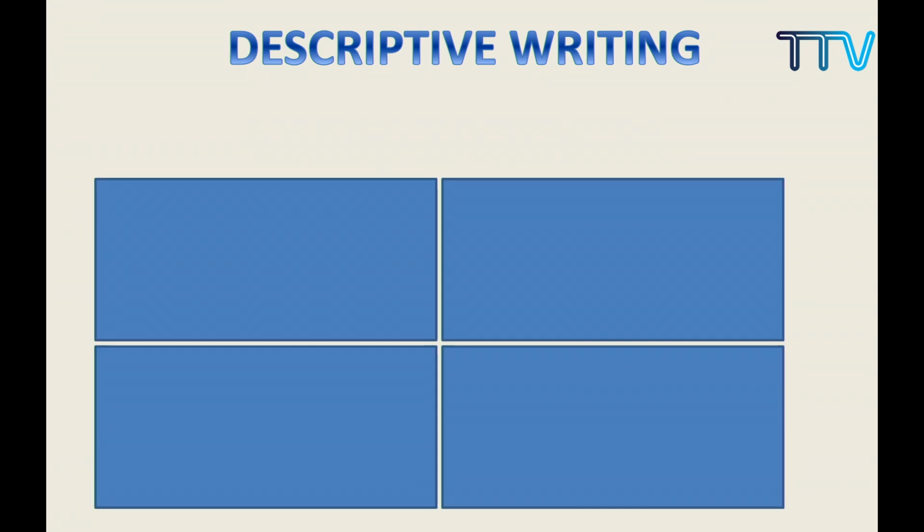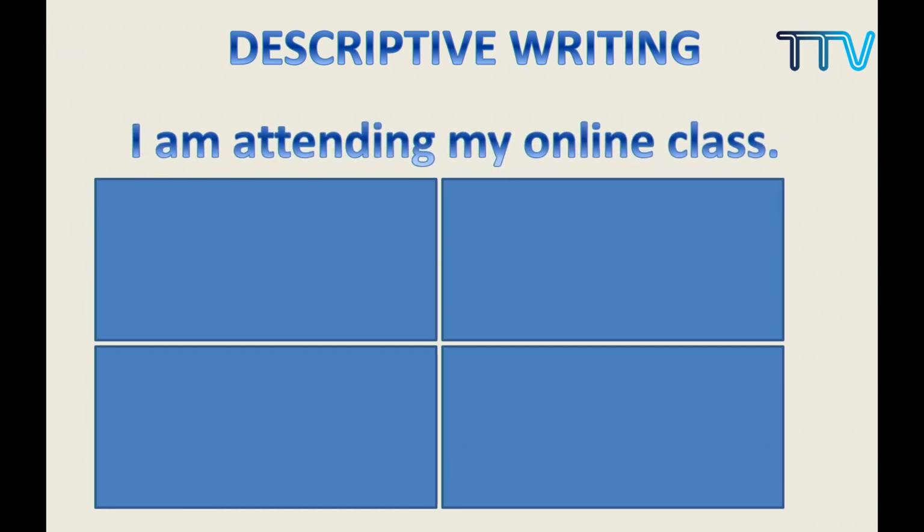Okay, yes. Now let us do an exercise. For example, right now I'm sure you all are attending my online class. I'm here in the studio and you are attending all my online classes. Now suppose I tell you to write a descriptive writing right now. What are the things that you have to keep in mind? I'm writing a descriptive writing, so I'm supposed to describe everything I hear in my room, everything which you see, everything that smells in my room, like this.